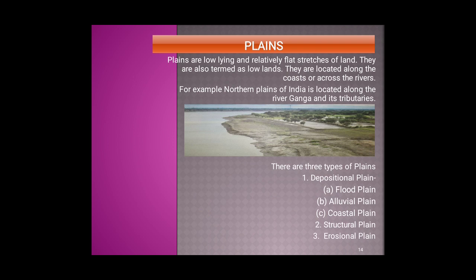For example, the northern plains of India are located along the river Ganga and its tributaries. There are three types of plain: depositional plain, structural plain, and erosional plain. Depositional plains are further classified into floodplain, alluvial plain, and coastal plain.